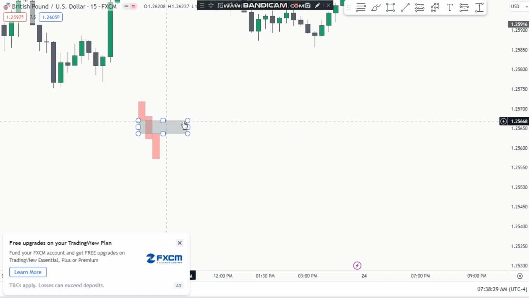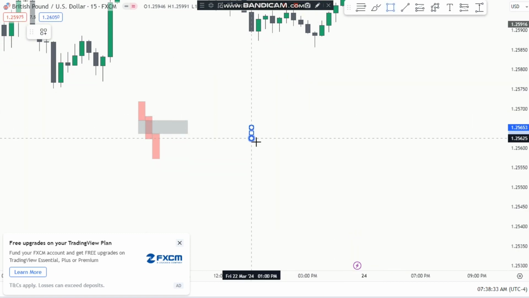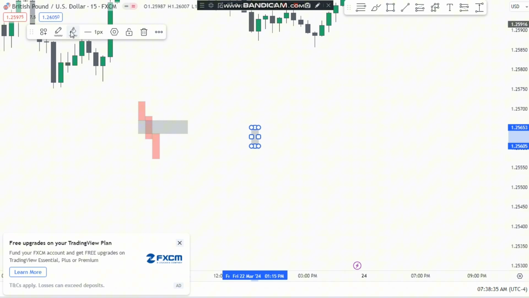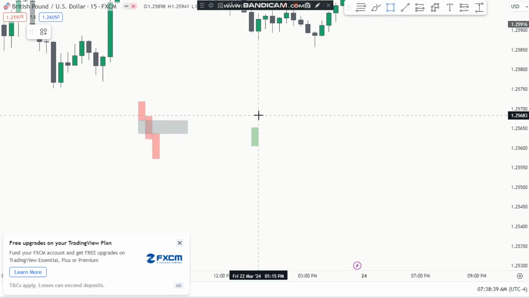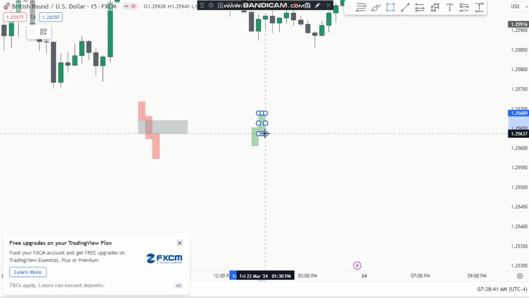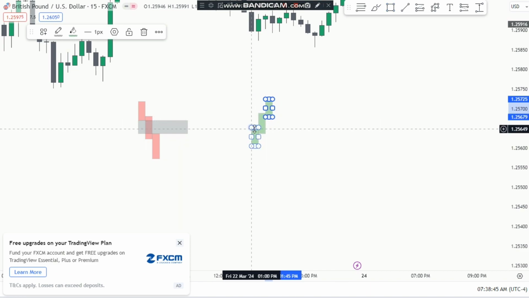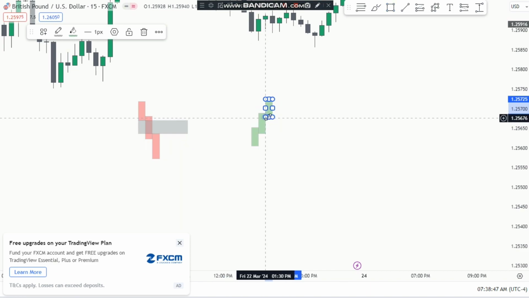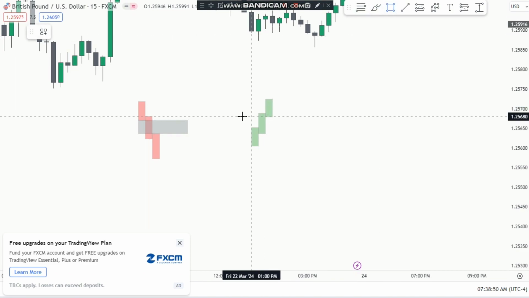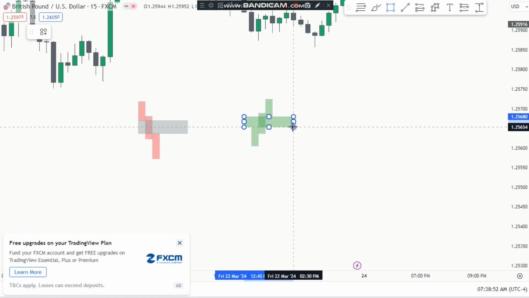You would already be familiar with this, but still I will explain it as some of you might be new to ICT concepts. And let's suppose this is a bullish candle. The price is going up, okay? And you can see again we got a fair value gap between the top of this and the bottom of this candle. And this gap is called the fair value gap, okay?